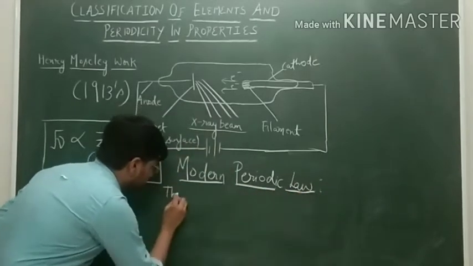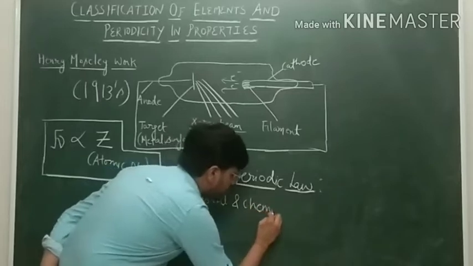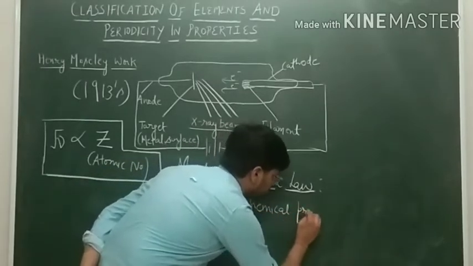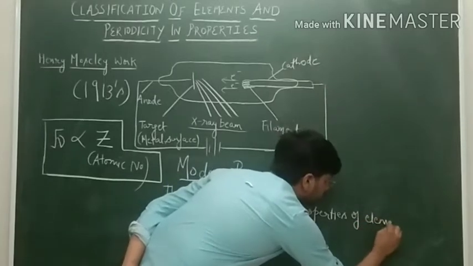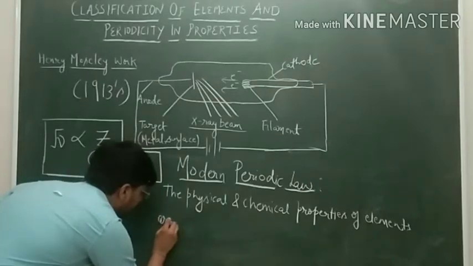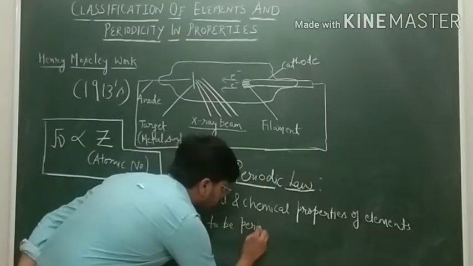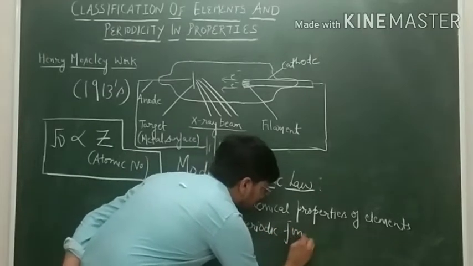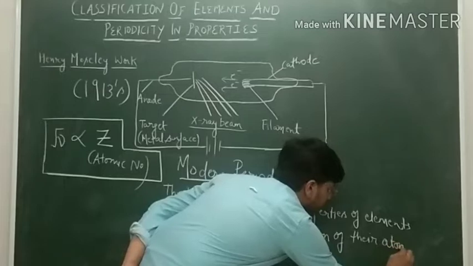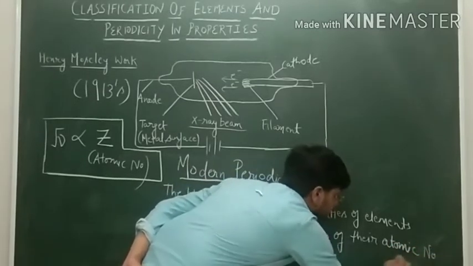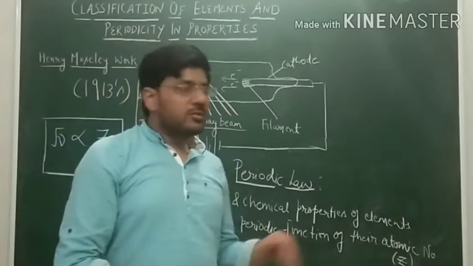The physical and chemical properties of elements are found to be a periodic function of atomic number, that is Z.